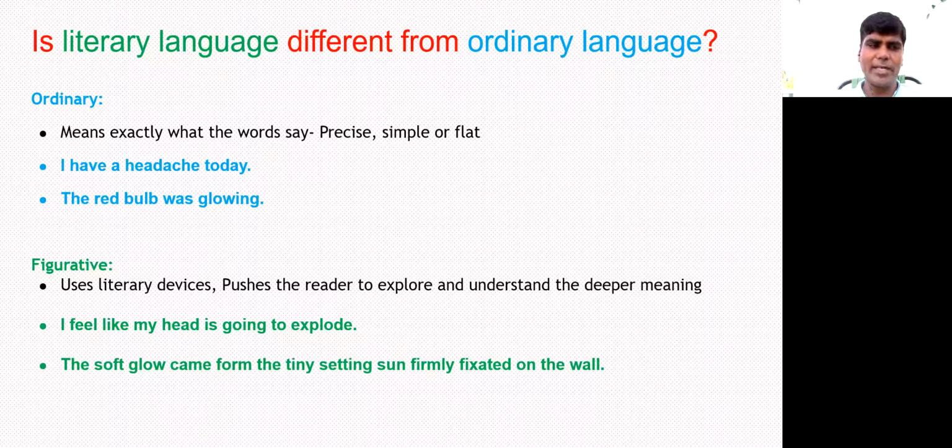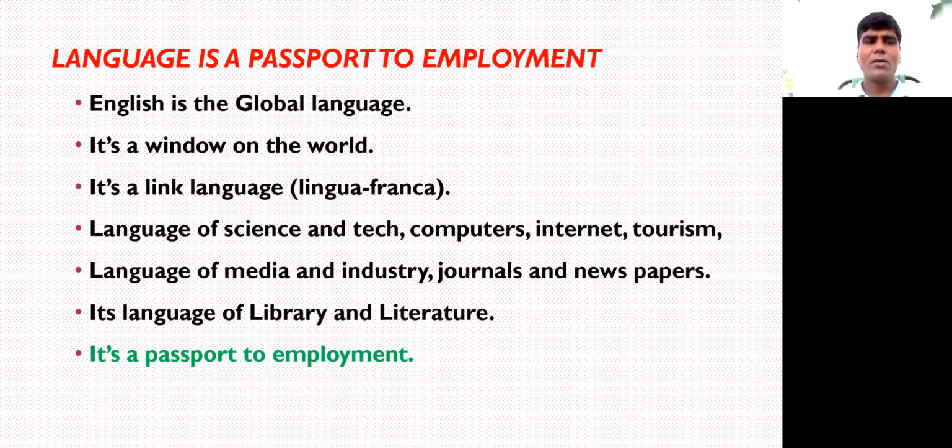Instead of saying I have a headache, I can say like this. Instead of saying the red bulb was glowing, the soft glow came from the tiny setting sun firmly fixated on the wall. I'm just comparing the bulb to a sun. So that's literary language.